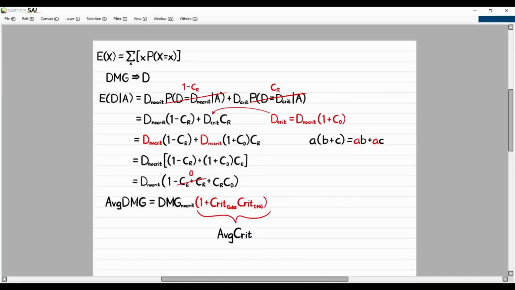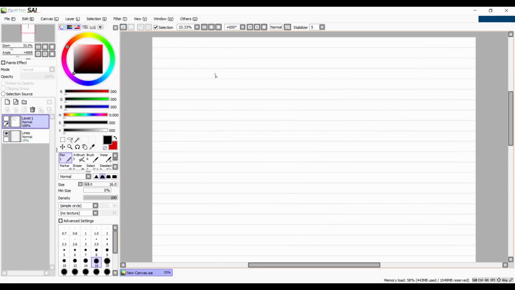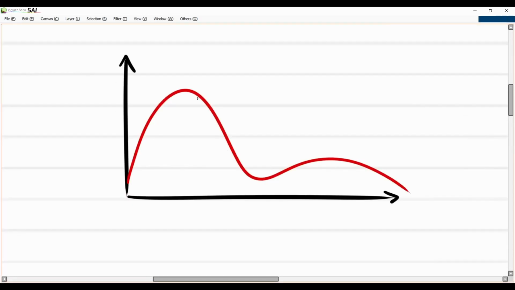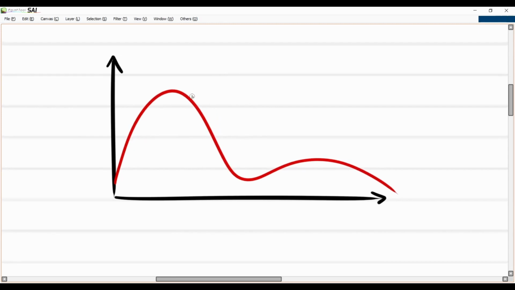The point is, if we draw an approximation of what this looks like, we have a tall peak with a dot like this, and we have a lower peak here. So the bimodal distribution that this person is referring to is the fact that we have two different peaks here. We have one peak here and another peak here. We can see that we have this big lump here and another smaller but wider lump here.